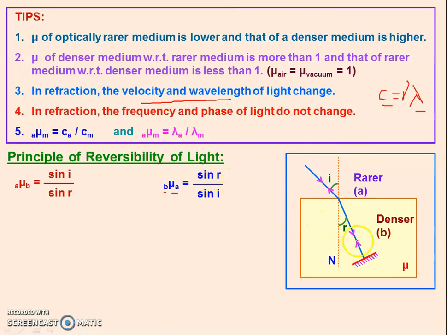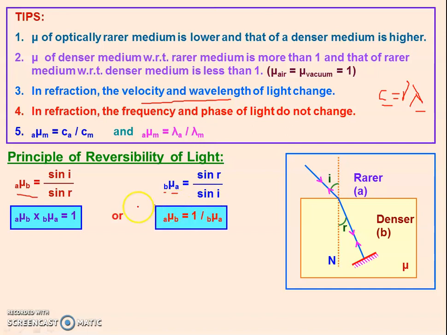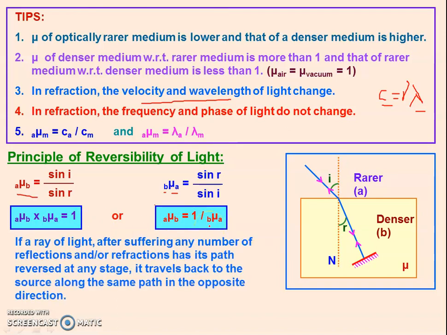Since the angle of incidence in the reverse direction is R, now we can multiply both refractive indices, so we will get 1 on the right hand side. Since sin I will cancel out and sin R will cancel out, it becomes equal to 1, right? And it may be written as mu AB is equal to 1 divided by mu BA, right? So this is the principle of reversibility, right?